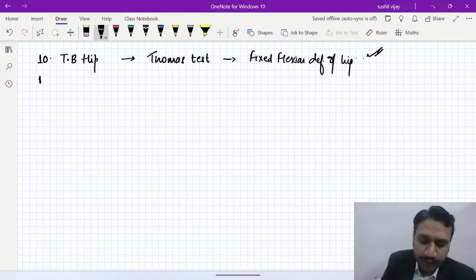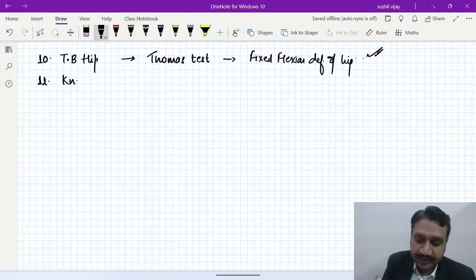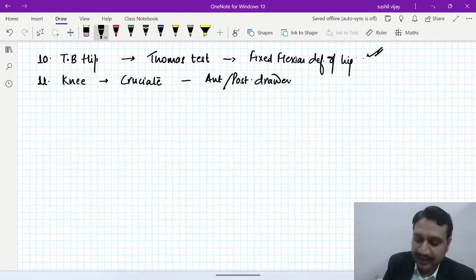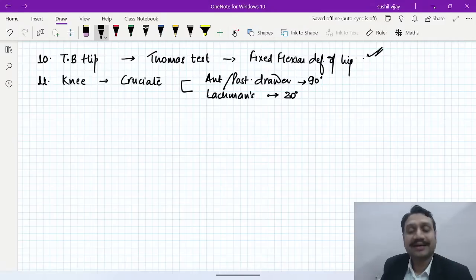All right, we go a little down. The CDH done, hip done. We go to the knee area, and you remember in the knee area, what are the name tests when you talk about the cruciate ligaments? We know that they are anterior and posterior drawer, and the anterior one is also checked by Lachman. What is the basic difference? You know that Lachman is checked by minimal flexion of the knee, 20 degrees, and drawer is checked by 90-degree flexion of the knee.